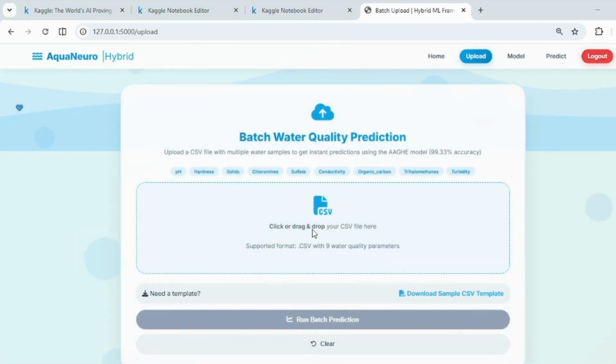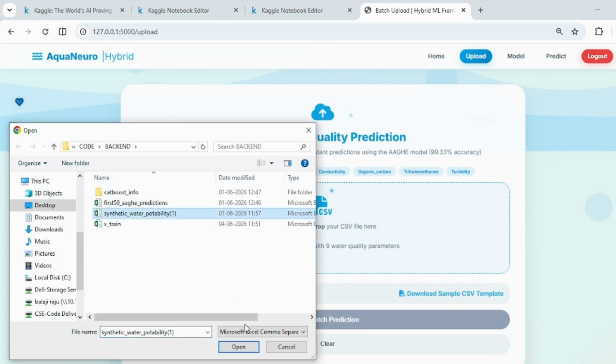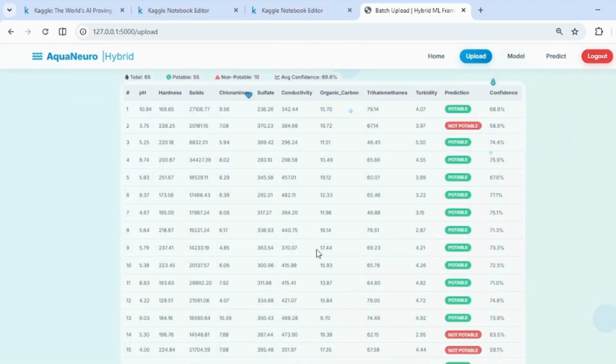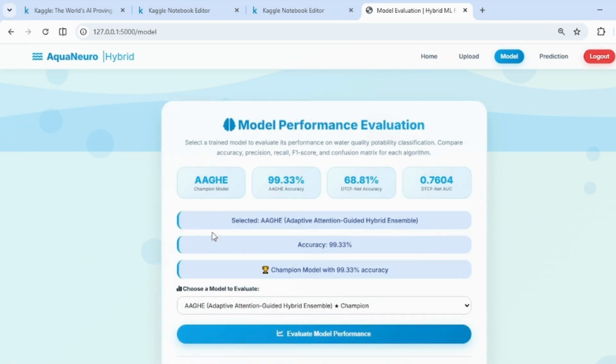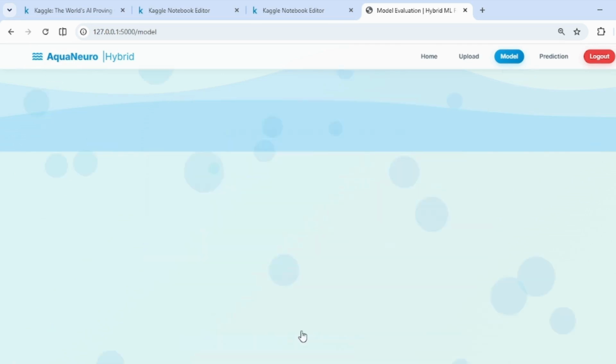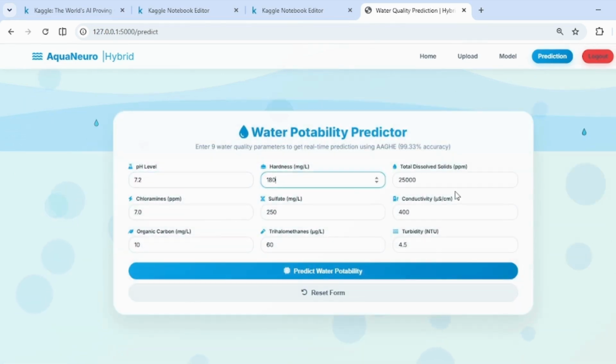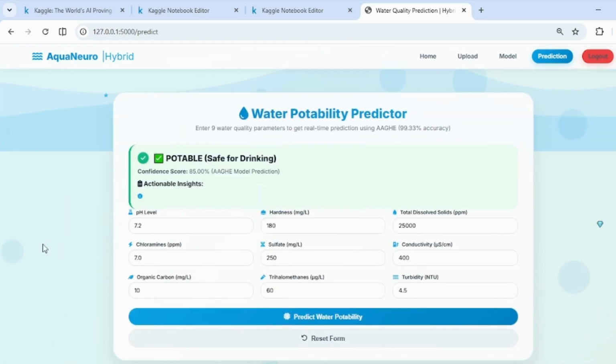Upload page. Here you can upload the dataset and view the dataset. Model selection. Here we can see the model performances. Prediction page. Here we give inputs manually and predict the output.